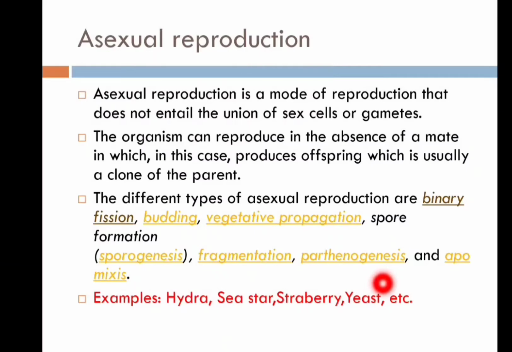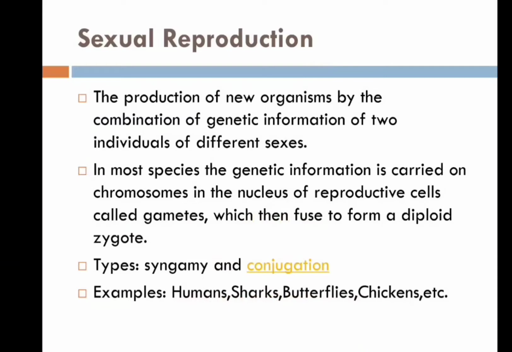Next we will move towards sexual reproduction, right? Sexual reproduction is the mode of reproduction involving the fusion of the haploid female gamete, that is the egg cell, and the haploid male gamete, that is the sperm cell. The fusion of these gametes occurs at fertilization, resulting in the formation of the diploid zygote.